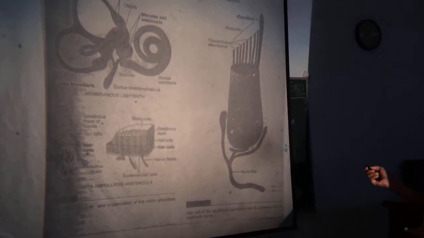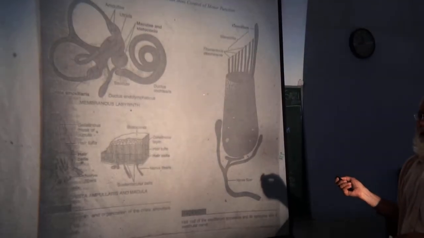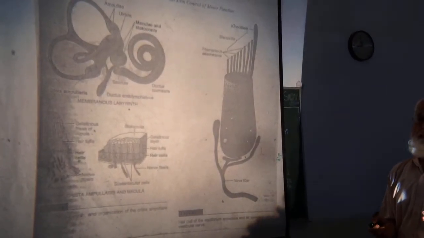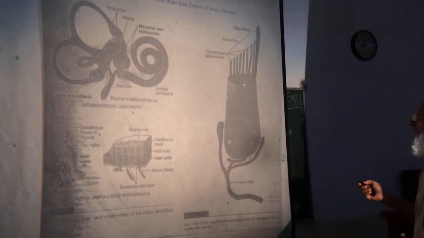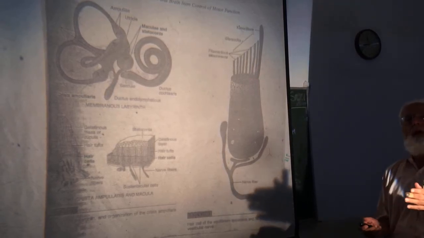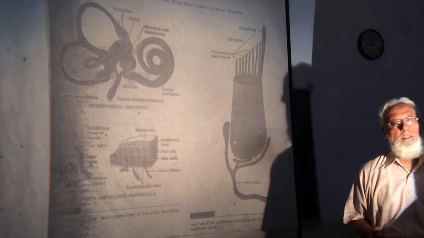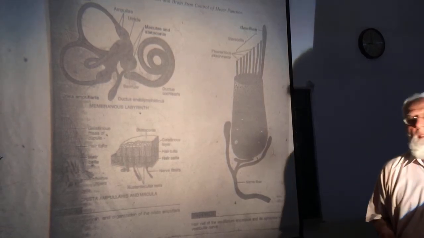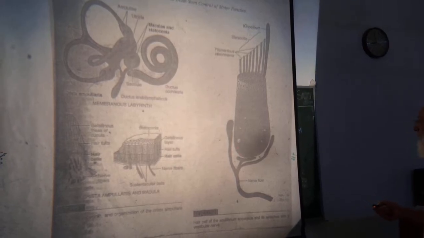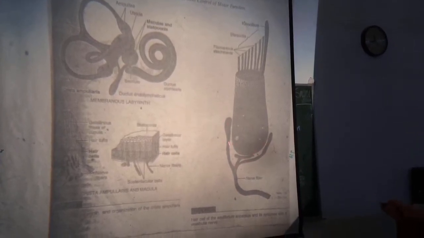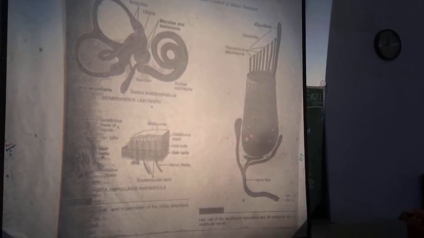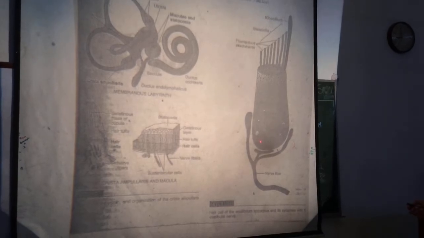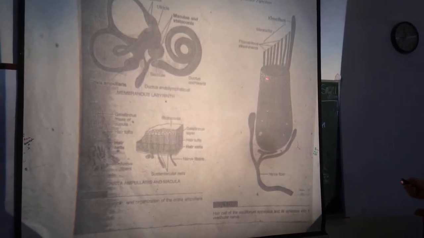Keep in mind that the kinocilium is on the same side in all the hair cells. So don't forget that the kinocilium is on the same side in all the hair cells. Vestibular nerve endings synapse with the side and base of the hair cells.